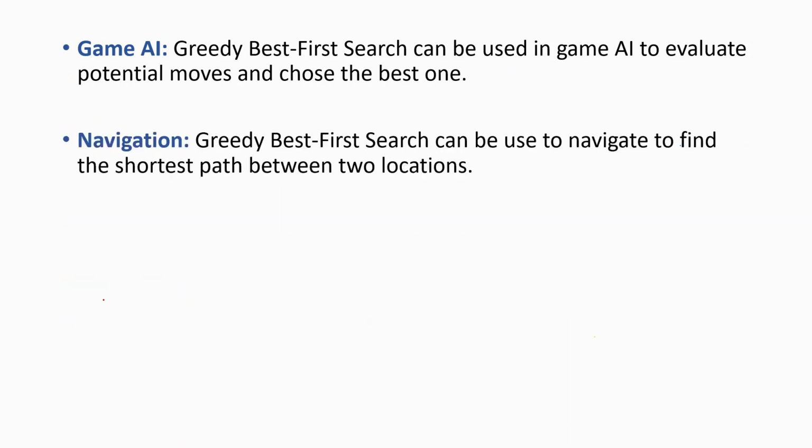Navigation: GFS can be used to find the shortest path between two locations. In navigation, we all know it is used to find the best path in directions. It is closely related to pathfinding, but often refers more broadly to the system that helps people or vehicles move from one place to another. Like best first search, it helps identify the shortest or most efficient path between two locations.